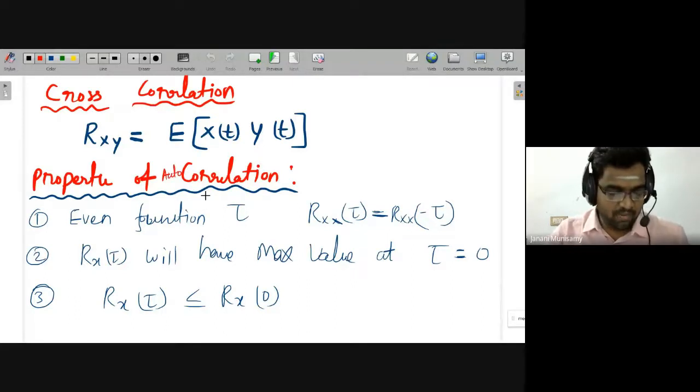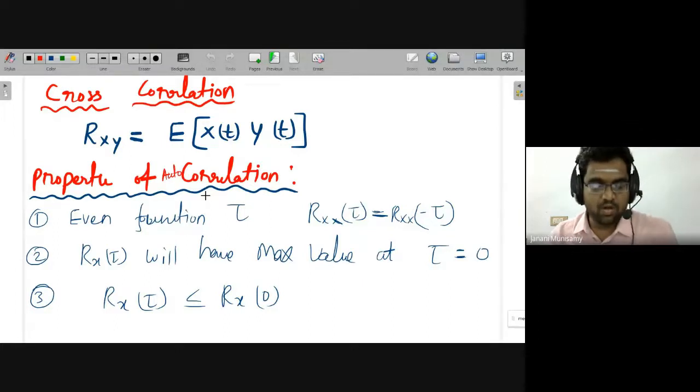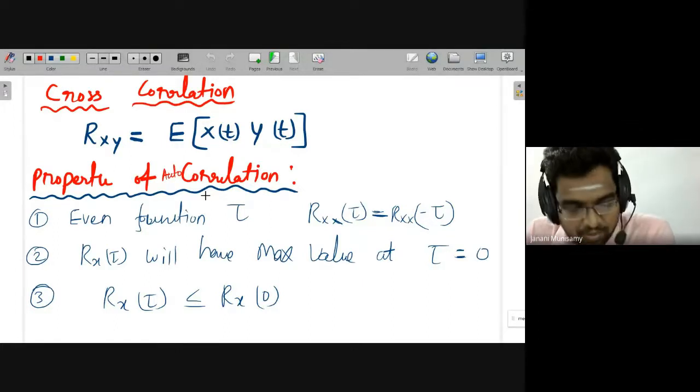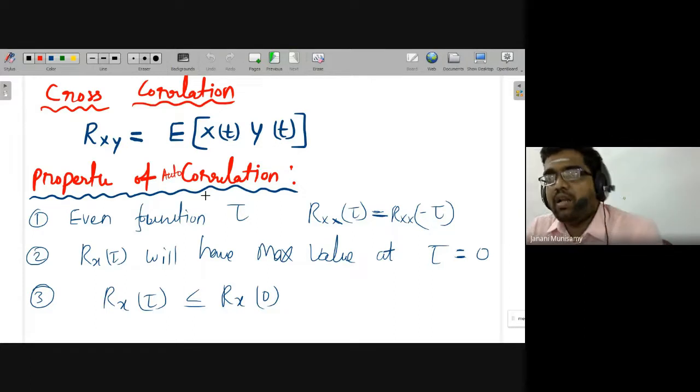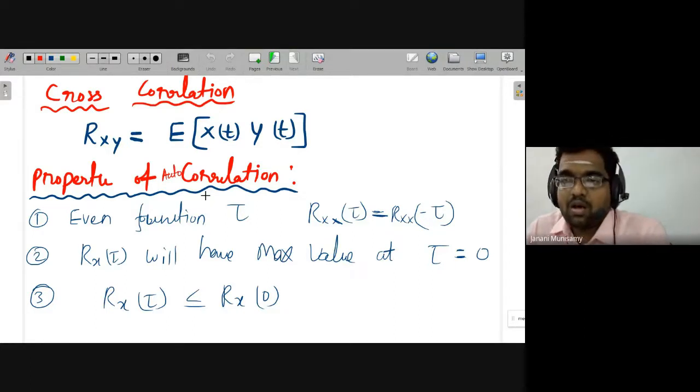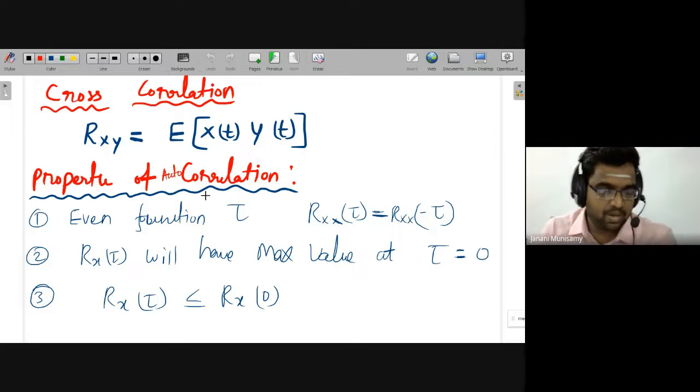Then we'll define some of the types of stationary random processes. We know that there are stationary random processes and non-stationary random processes. In the stationary random process itself, there is strictly stationary, SSS, then wide sense stationary random process. So one by one we